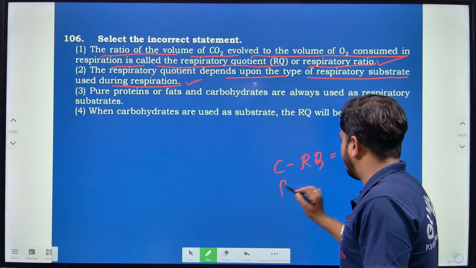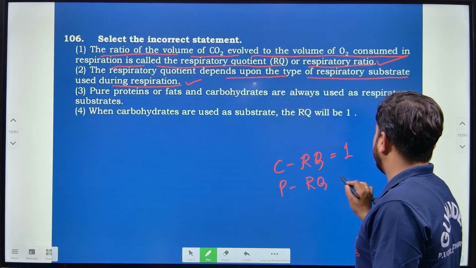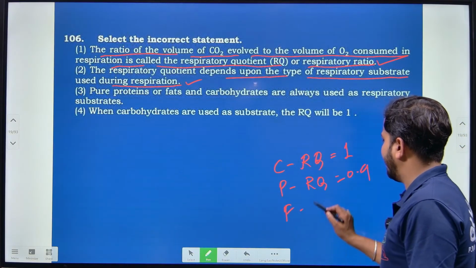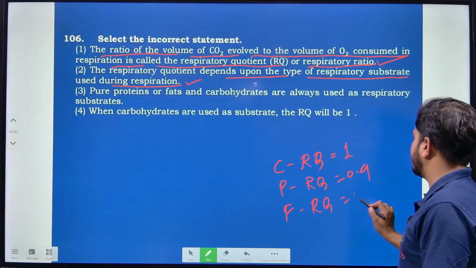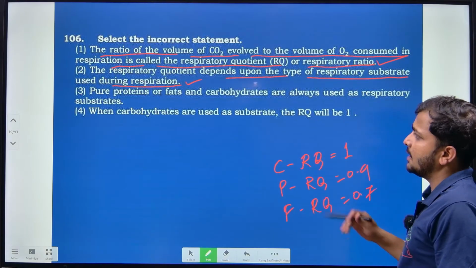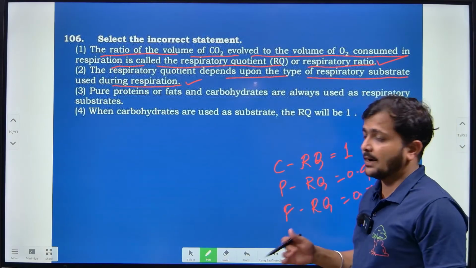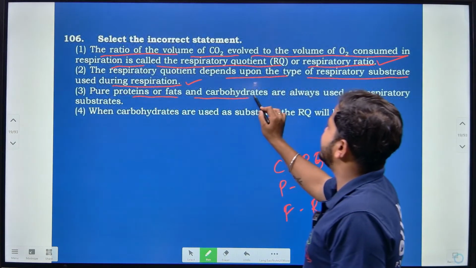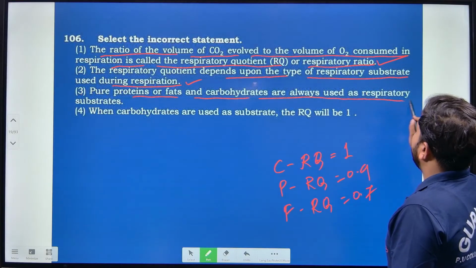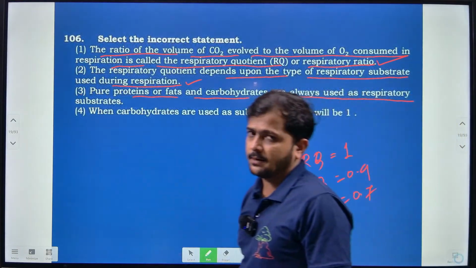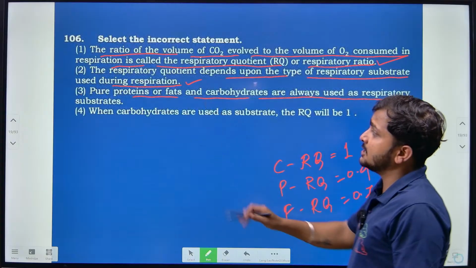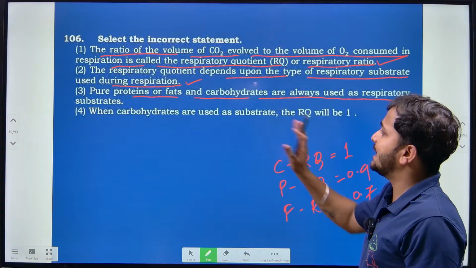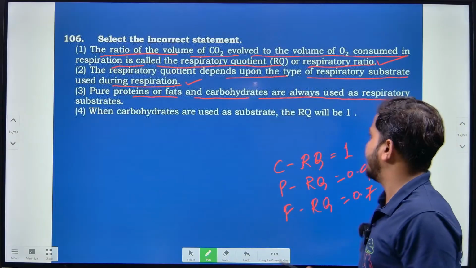Then for protein, P for protein, RQ is 0.9. And for fat, that is F, RQ is 0.7, right? So like that you can find out the RQ. But here they have mentioned that pure protein or fats and carbohydrates are always used as respiratory substrate, right? So pure protein should get broken down, right? Then later on it can be used as respiratory substrate, right?